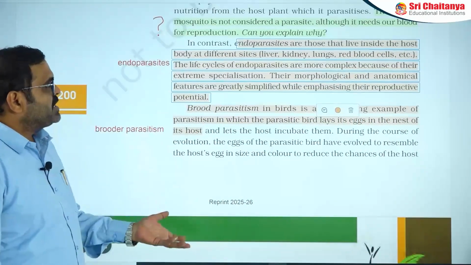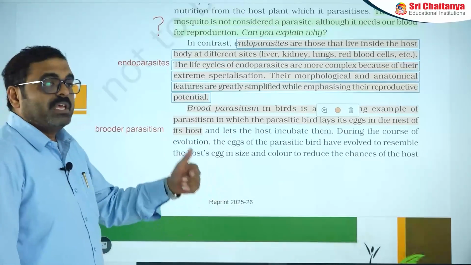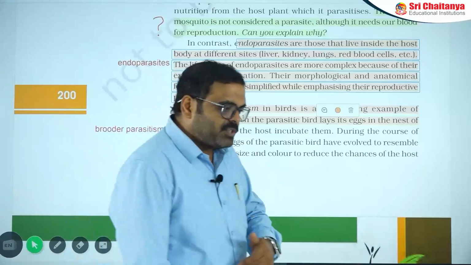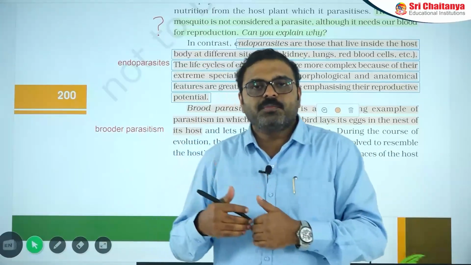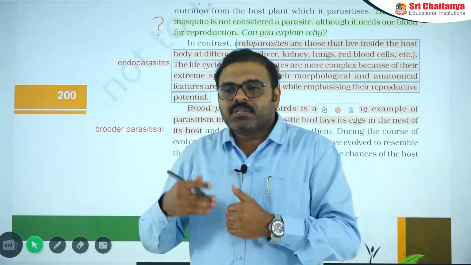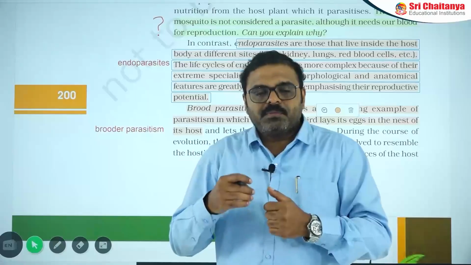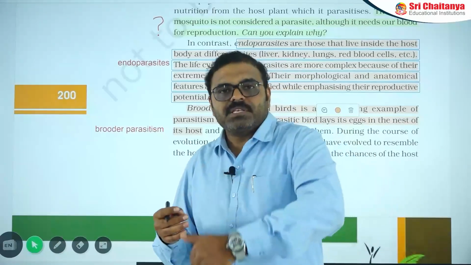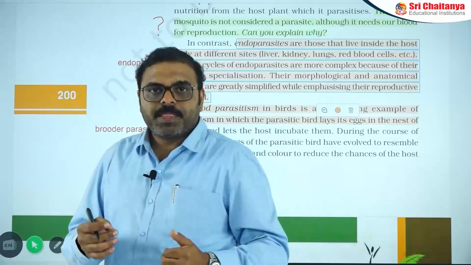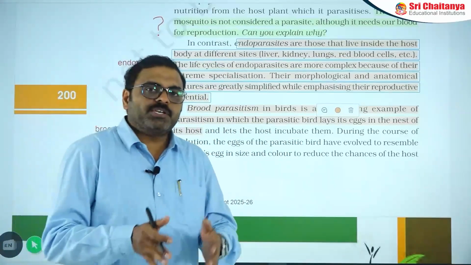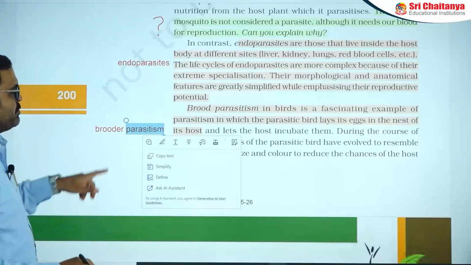So reproductive potential is enhanced with the association of two or three different hosts. Consider Fasciola hepatica, the liver fluke, which lives in the human liver. Before it enters the body, it can travel through different hosts, including snail and fish, and in some cases sheep also. So its life cycle is very complicated to finish. That's why. Next one is brood parasitism.